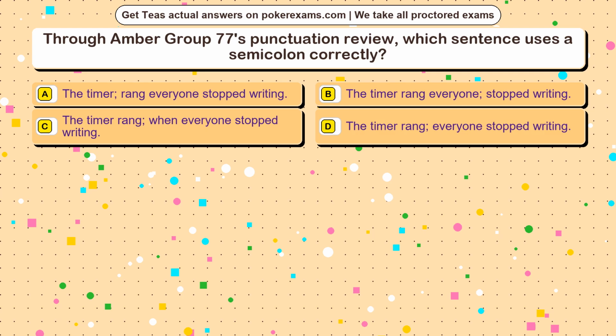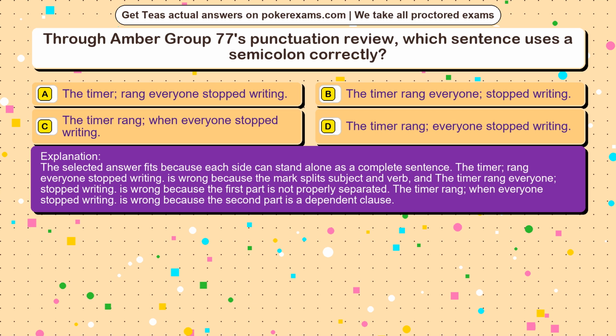The correct answer is option. The selected answer fits because each side can stand alone as a complete sentence. The timer, rang everyone stopped writing is wrong because the mark splits subject and verb, and the timer rang, everyone stopped writing is wrong because the first part is not properly separated. The timer rang when everyone stopped writing is wrong because the second part is a dependent clause.